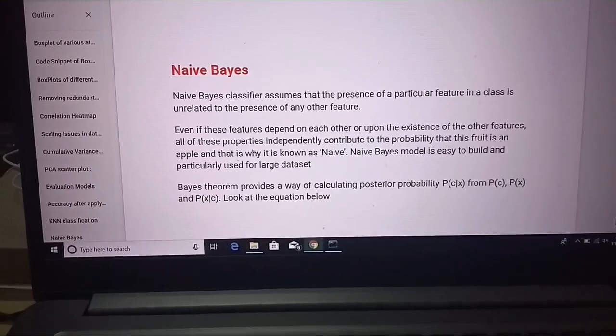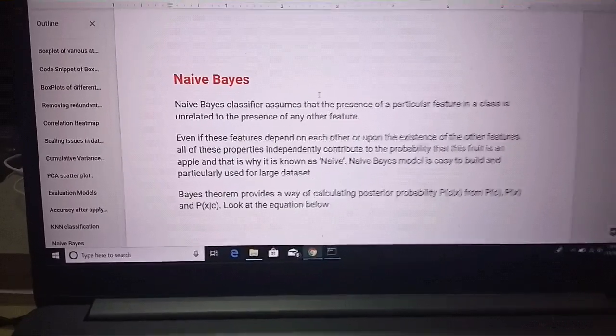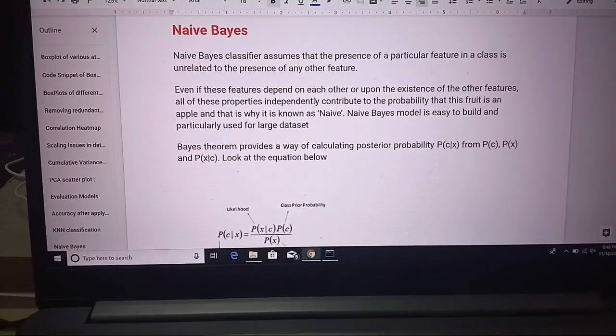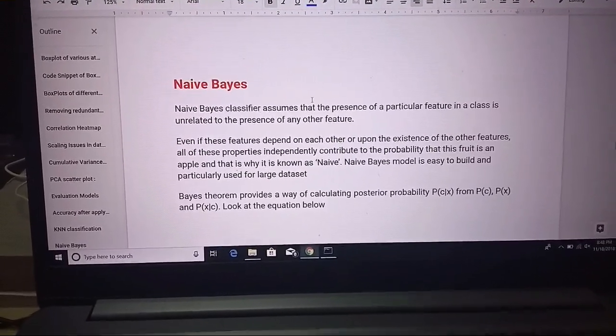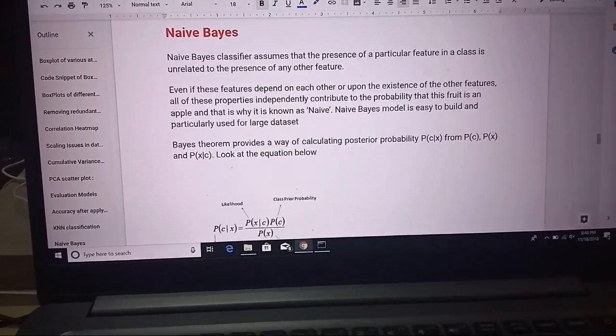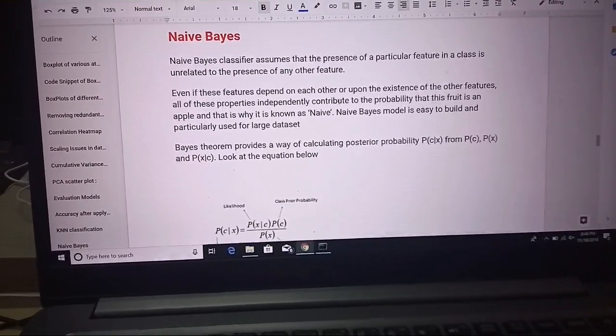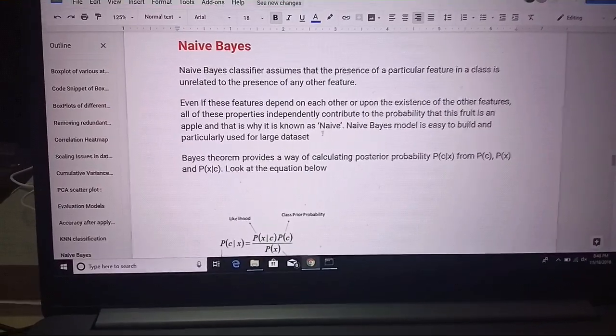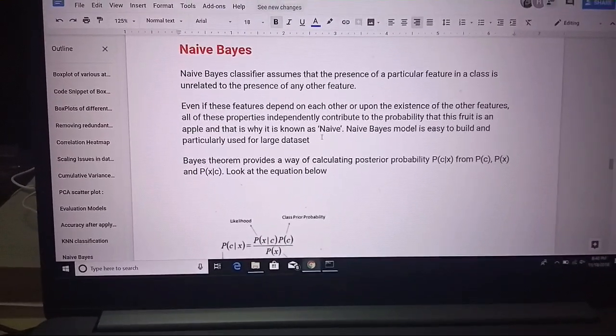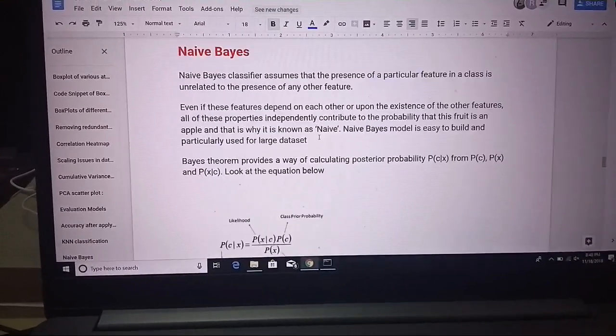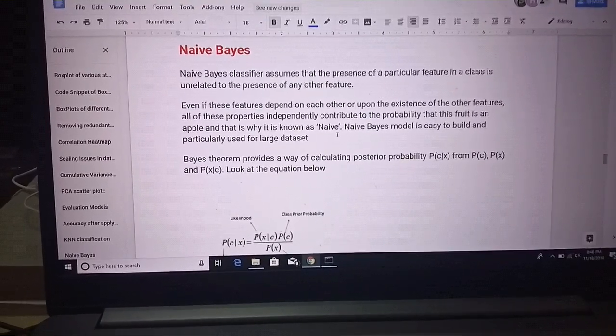So as my friend has explained the KNN classifier, now Risha Mittal has come to explain naive Bayes. The naive Bayes classifier assumes that the presence of a particular feature in a class is unrelated to the presence of any other feature, and it is a probabilistic model. You can say it is a conditional probability model.